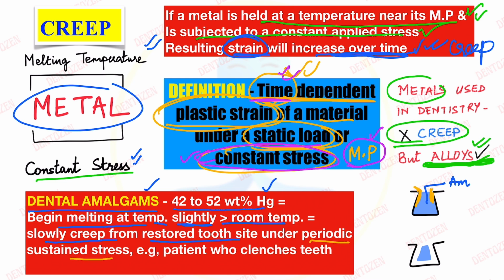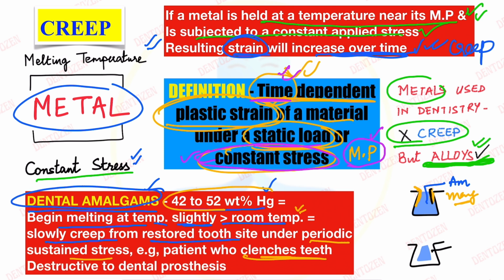For example, if our patient has a habit of clenching teeth, this clenching causes constant stress, and the temperature is also very close to the melting range of this alloy, so there will be strain. That strain is called creep, which will cause marginal breakdown or marginal leakage of the restoration and failure of the restoration. That is why creep is very important for dental amalgam alloys. Now let's talk about what happens to prostheses where metals are used. If we are using dental prostheses which may show creep, it can lead to their destruction. Again, very important. So that is creep.